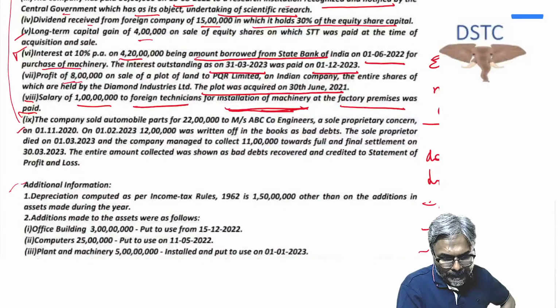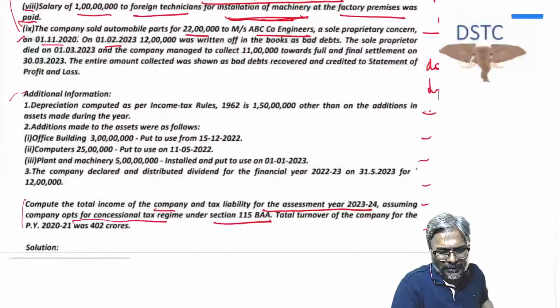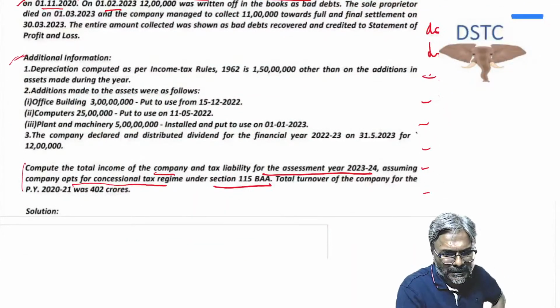Point number 9. The company sold automobile parts for 22 lakhs to Messrs. ABC Company, a sole proprietary concern, on 1st of November 2020. On 1st of February 2023, 12 lakhs was written off in the books as bad debt. Students, it's bad debt adjustment. I will tell you later on. Okay, later on we will do this. Bad debt adjustment.